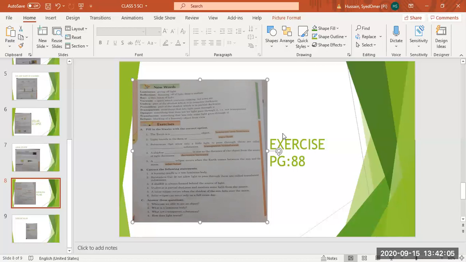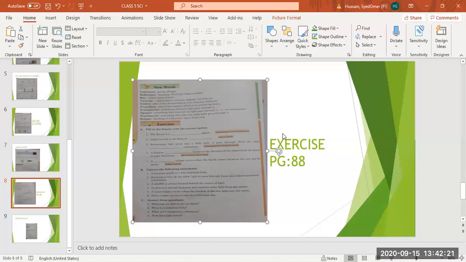Opposite. Okay, not behind, because a shadow is sometimes formed behind, sometimes in front, sometimes on the side. So a shadow is always formed opposite the source of light. Any light source, the shadow forms in its opposite direction.